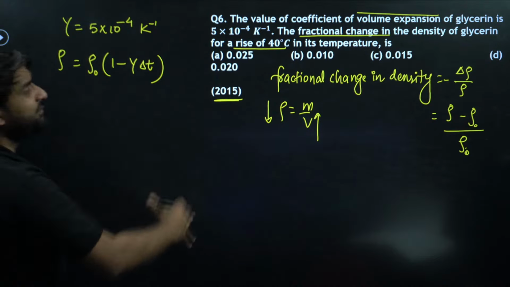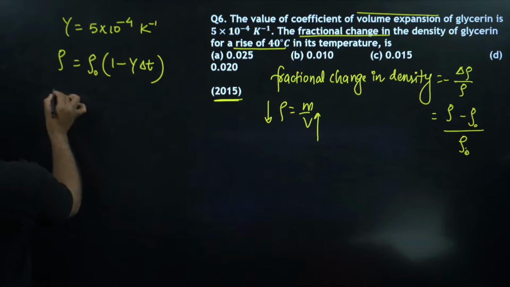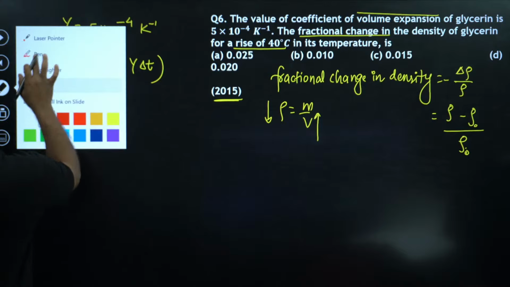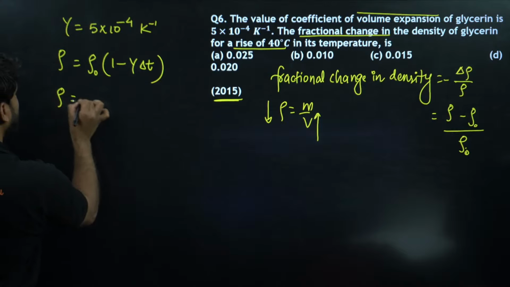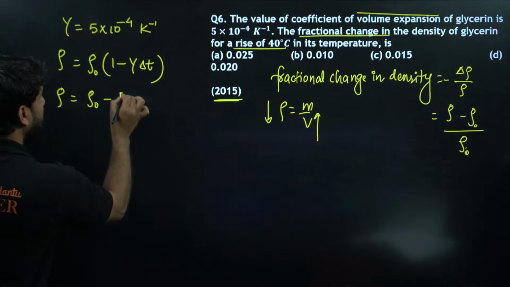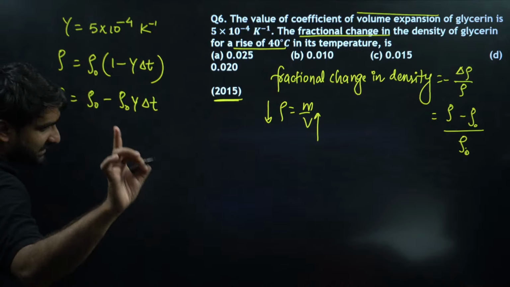Now modify this, because we want the value of this whole function. This format can be written as rho is equal to, open the bracket, rho naught minus rho naught gamma delta t. Is it clear to all?